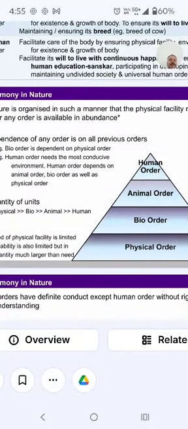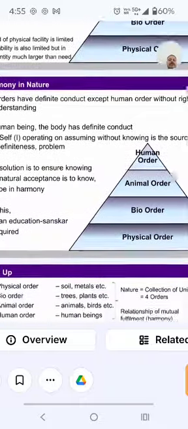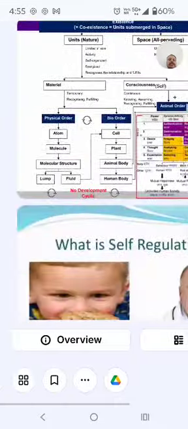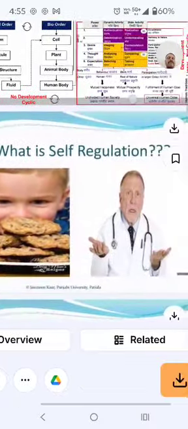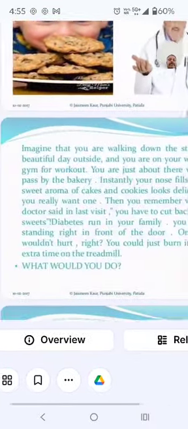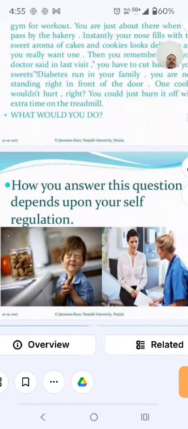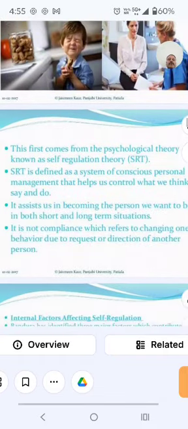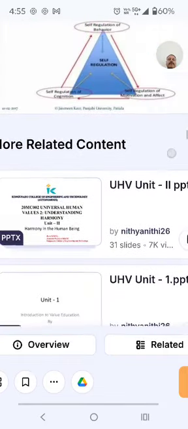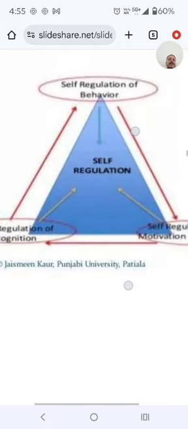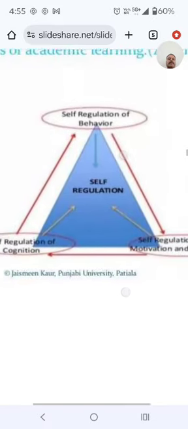This is the human order, animal order and bio order. Bio order means basically exchange in relation. The self-regulation: how you answer this question depends upon your self-regulation, control, implementations. This self-regulation is important, and this diagram is very important.